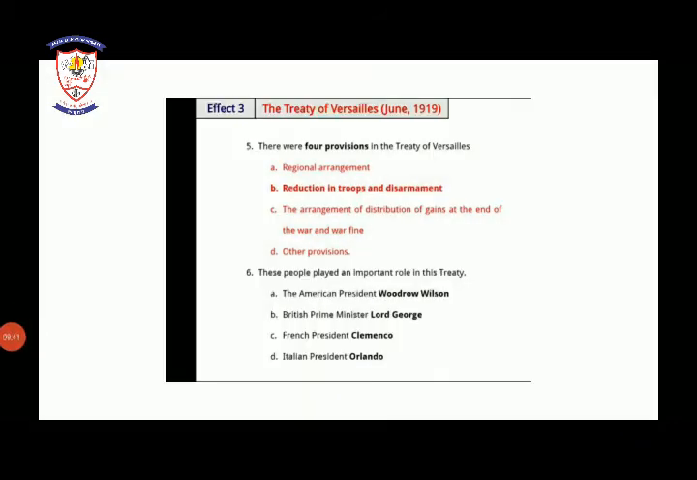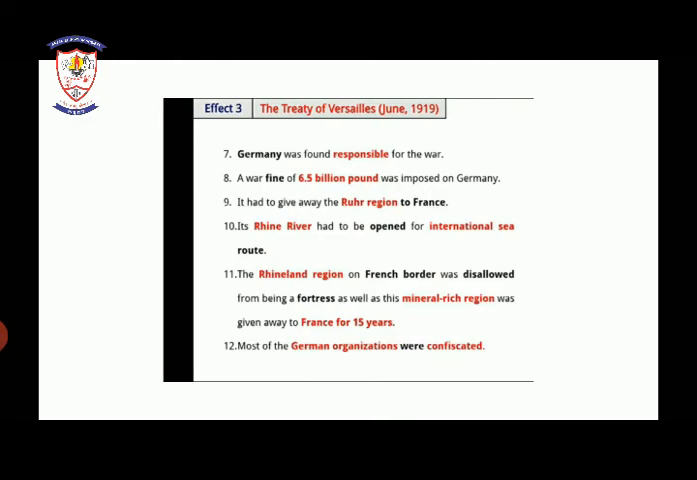So these were the persons who played an important role in the treaty. Germany was found responsible for the First World War. A war fine of 6.5 billion pounds was imposed on Germany. It had to give away the Ruhr region, one of its provinces, to France.